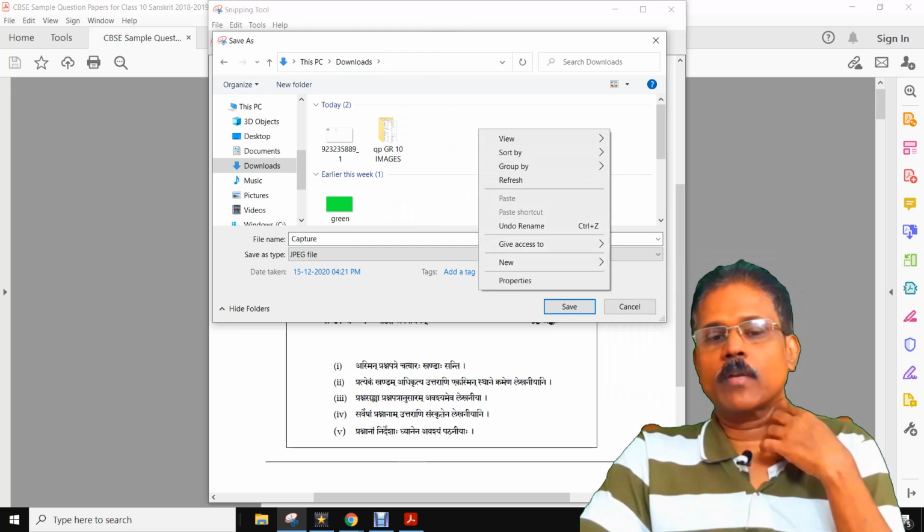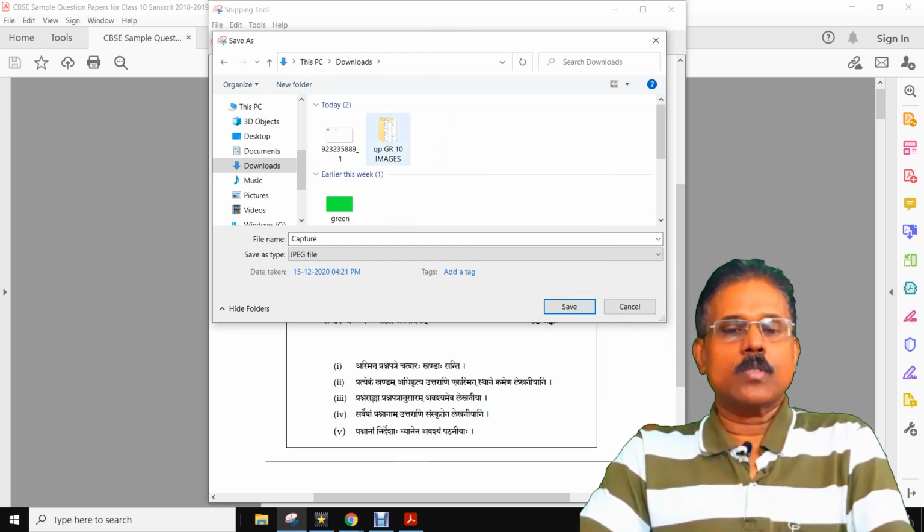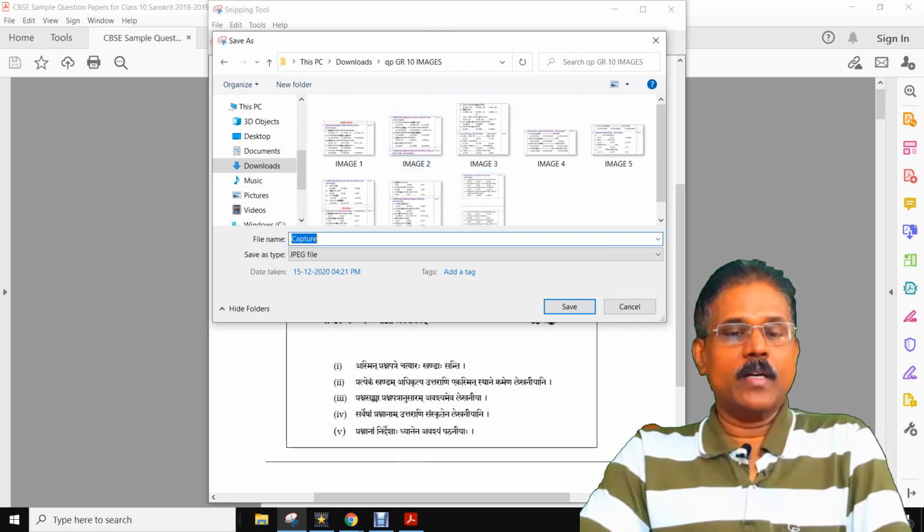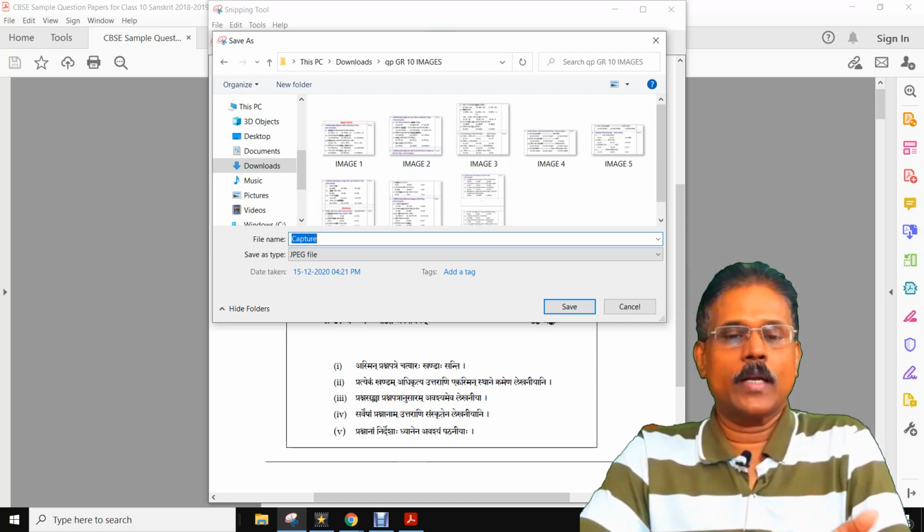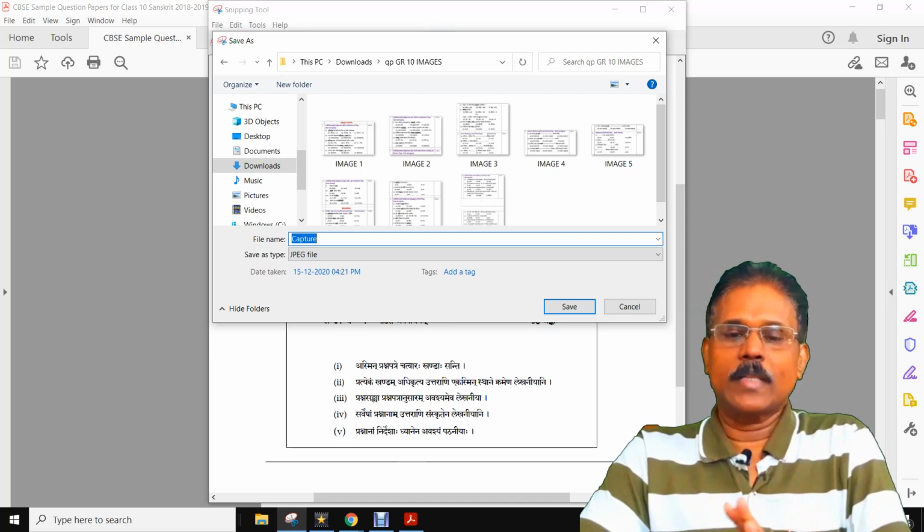One new folder will come, you type the name, question paper grade 10, and you open that folder and save with a name, image 1, 2, 3, 4, like that in order. To know which is first, we have to give 1, 2, 3, 4. Okay, I have saved it here.